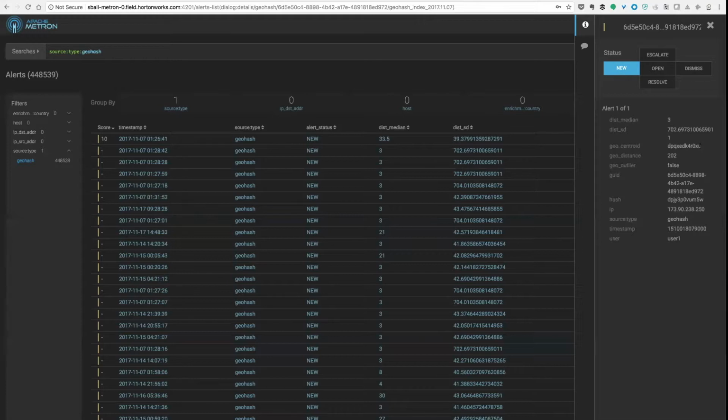In this instance, we're using an algorithm which accounts for the standard Earth sphere. So we've been able to come up with the answer here that these people are about 202 meters away from their regular centroid. So that's not a big deal.